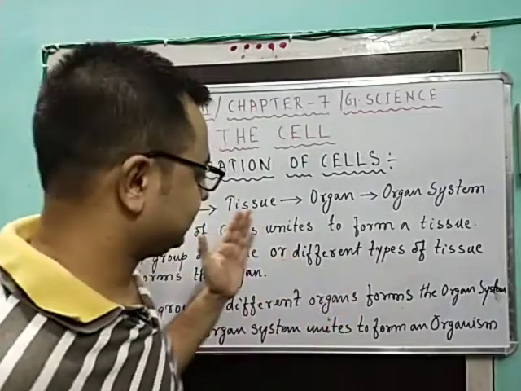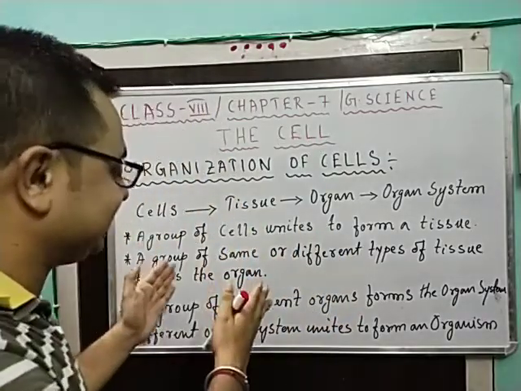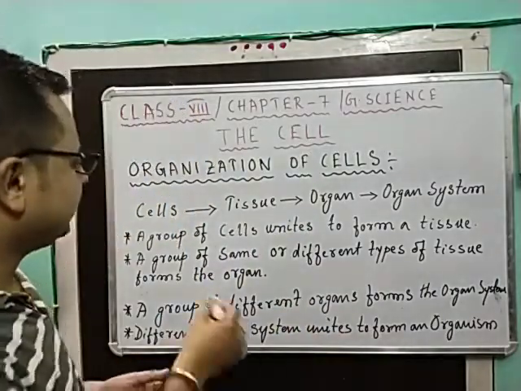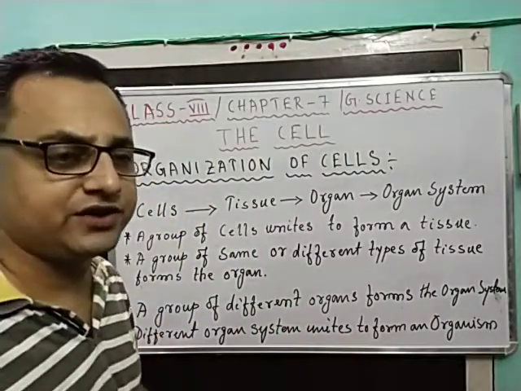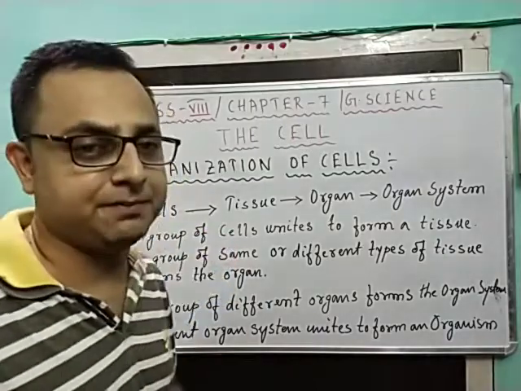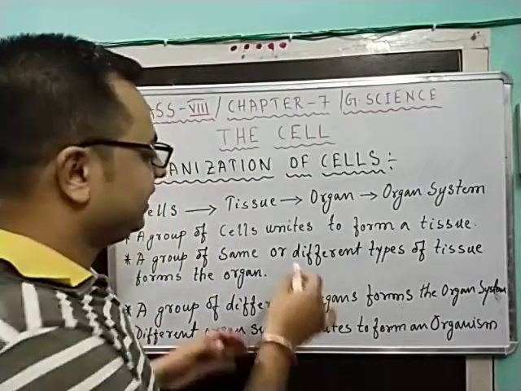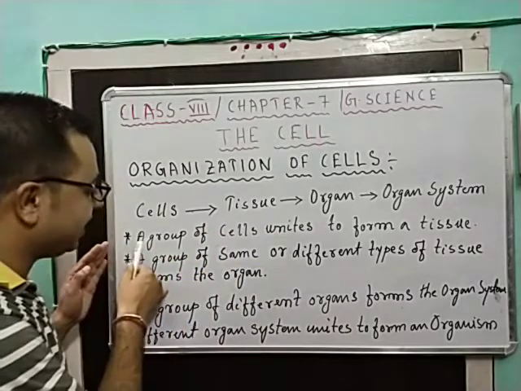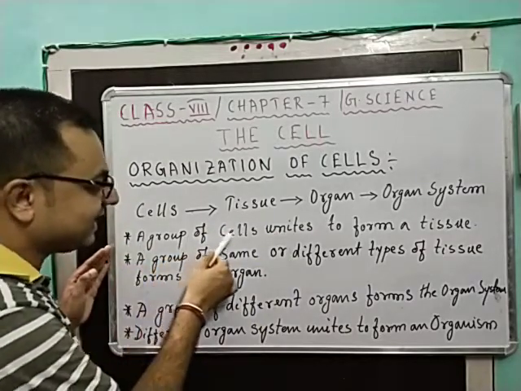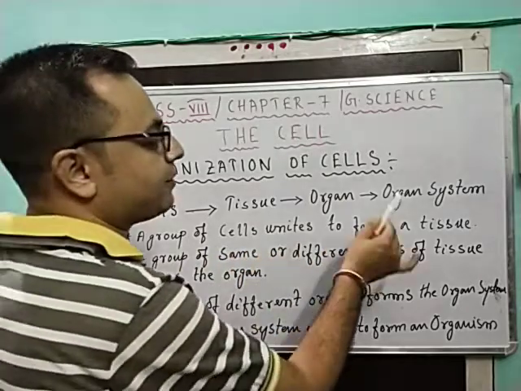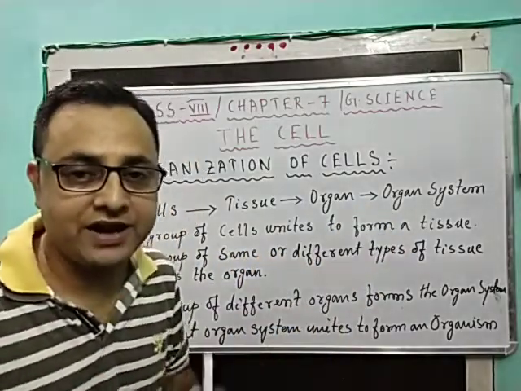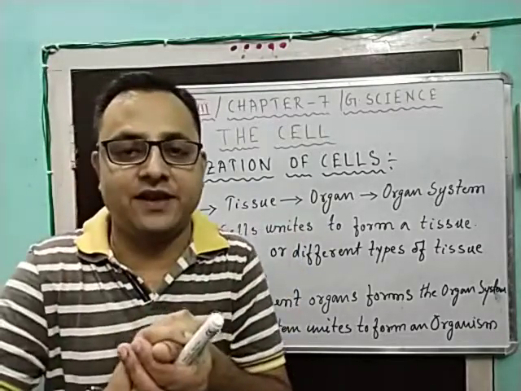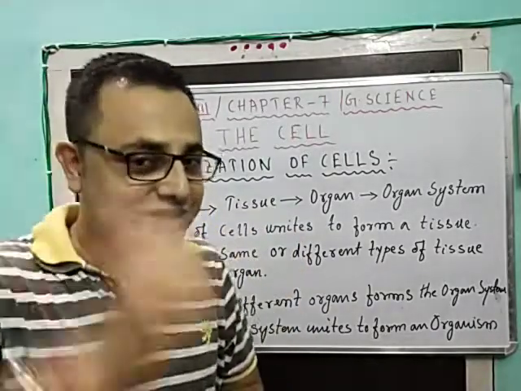Now, we shall discuss the tissue. First of all, talking about the cells, as we have already said, this is the basic unit of life. So let us see how these tissues are formed. A group of cells unite to form a tissue. That means a cluster or a group of cells unites together to form a tissue.